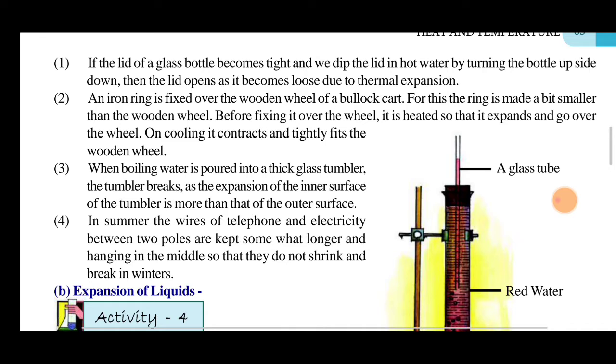When boiling water is poured into a thick glass tumbler, the tumbler breaks as the expansion of the inner surface of the tumbler is more than that of the outer surface. In summer, the wires of the telephone and electricity are kept somewhat longer and hanging in the middle so that they do not shrink and break in winters.